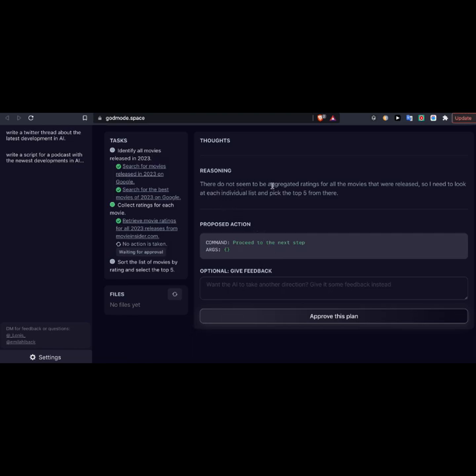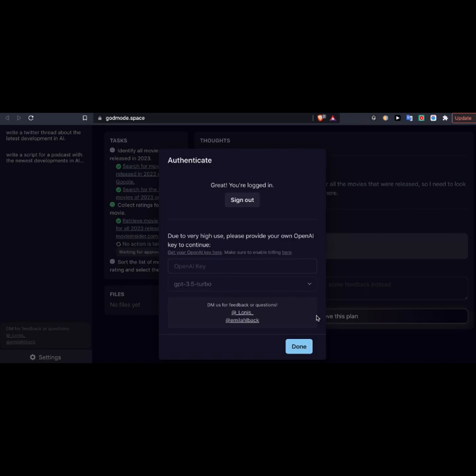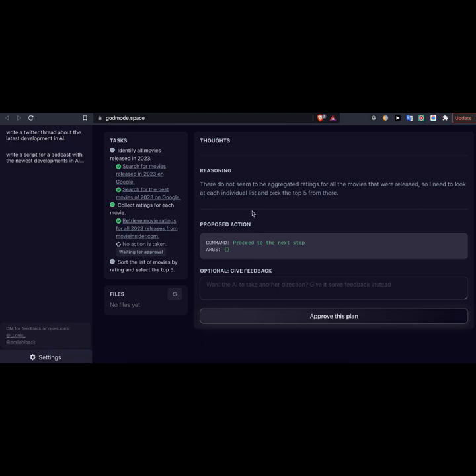Interesting. So there does not seem to be an aggregated rating for all movies that were released, so I need to look at each individual list and pick the top 5. Okay, go for it. And then there you go. So at this stage, it's basically going to say, hey, you know what? That's more than a few, so why don't you put in your own OpenAI API key. So as you can see, it's a cool new tool, God Mode, but because this is a very, very new development, it is something that is going to struggle and sort of get things that you want, but not quite be there.